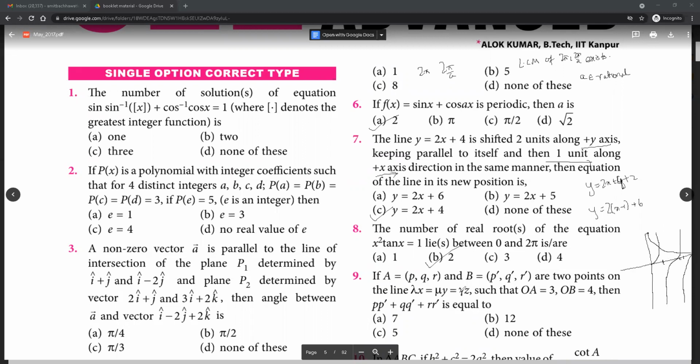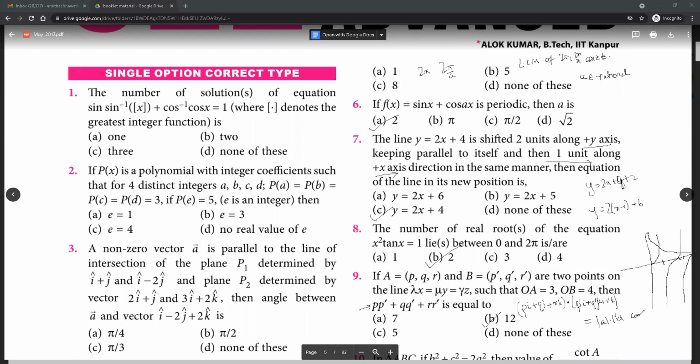Again, 9, 9B, Bombay. Actually, a very simple question. What can we interpret this thing as? Dot product. The dot product of pi plus qj plus rk dotted with p dash i plus q dash j plus r dash k. So it is a dot product, but what is another way of writing the value of the dot product?